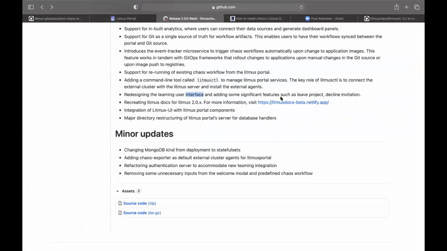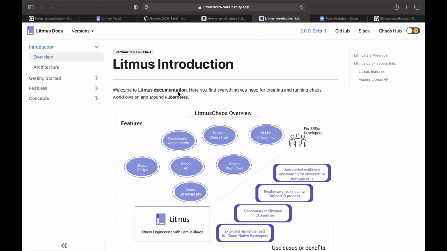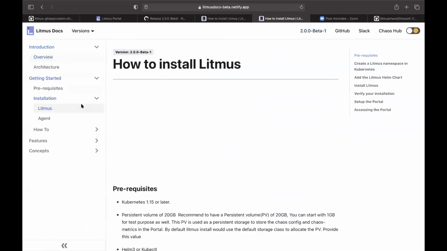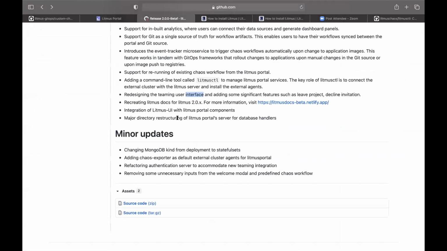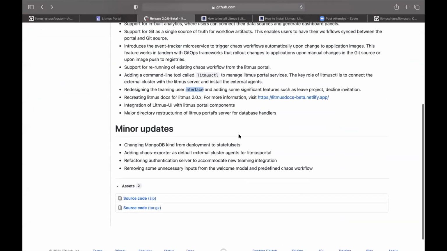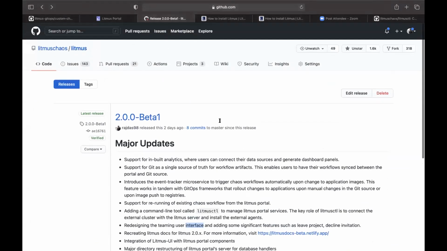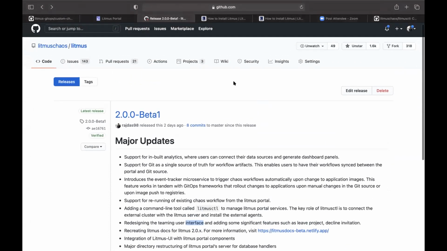And as Karthik already discussed, we are recreating the Litmus docs, which is basically focusing on the Litmus portal. Currently, we are still pushing the documents here, so you can take a look, and it has the installation and a few other steps. And now we have a major directory restructuring for the Litmus portal server, where we have generalized all the files, and now it is easy to track all the functions of the database. So these are the features of 2.beta. And any questions I can take.